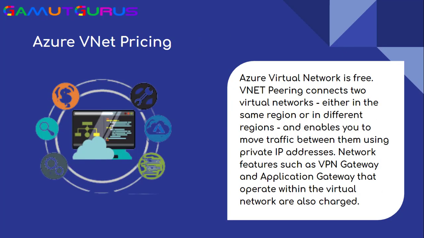If we talk about Azure Virtual Network pricing, the Azure Virtual Network itself is free. Virtual network peering connects two virtual networks, either in the same region or in different regions, and enables us to move traffic between them using private IP addresses, that is Internet Protocol addresses. Network features such as VPN gateway, that is Virtual Private Network gateway, and the application gateway that operate within the virtual network are also charged.